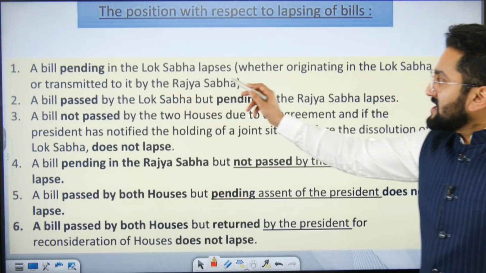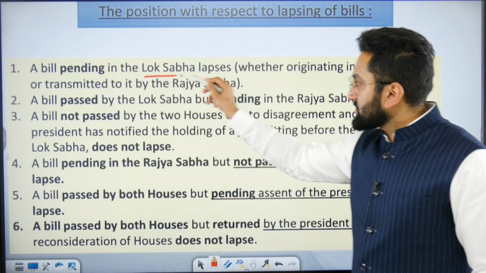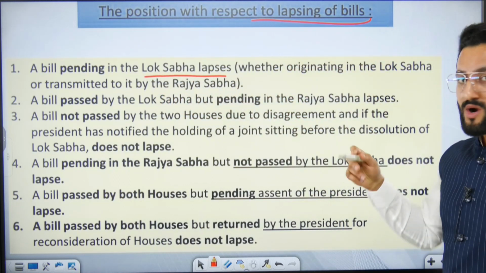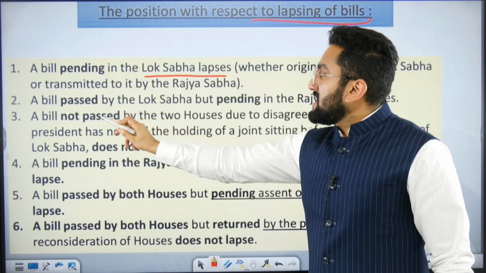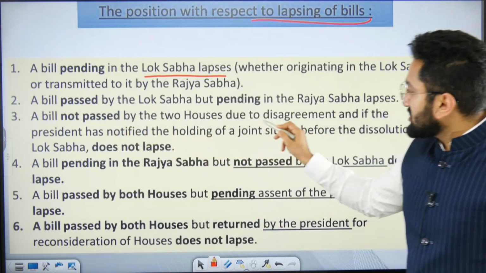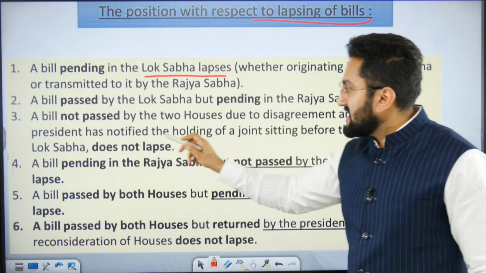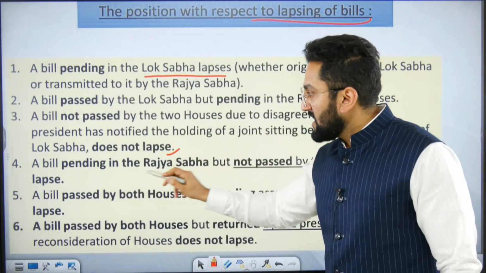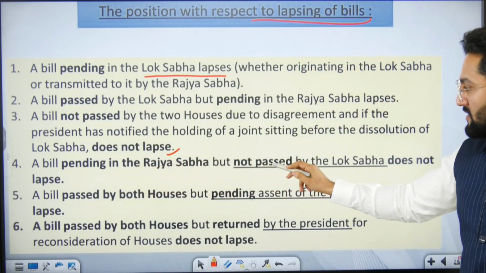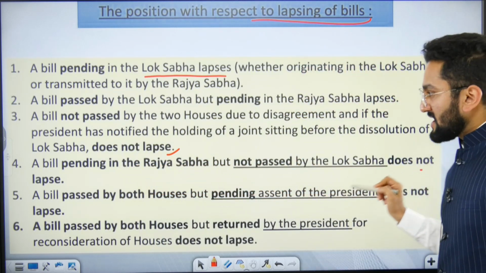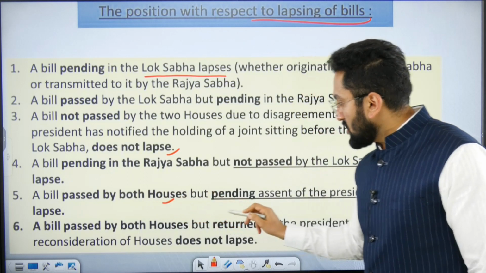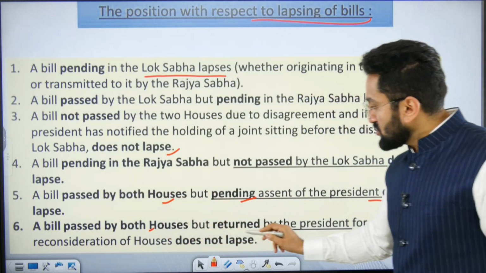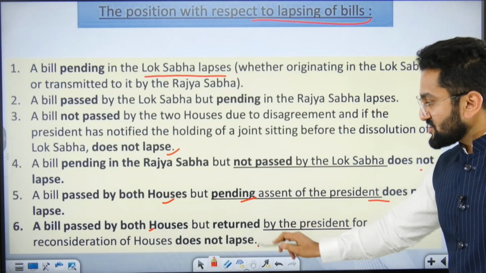A bill pending in the Lok Sabha lapses if Lok Sabha dissolves. The condition is, when Lok Sabha dissolves, what is going to happen? A bill not passed by the two houses due to disagreement, if the President has notified the holding of a joint sitting before the dissolution, does not lapse. A bill pending in Rajya Sabha but not passed by Lok Sabha does not lapse. A bill passed by both houses pending before the President does not lapse. A bill passed by both houses but returned by the President for reconsideration does not lapse.